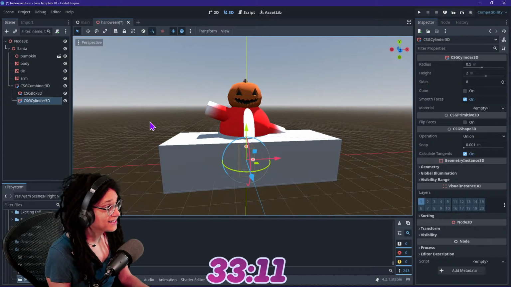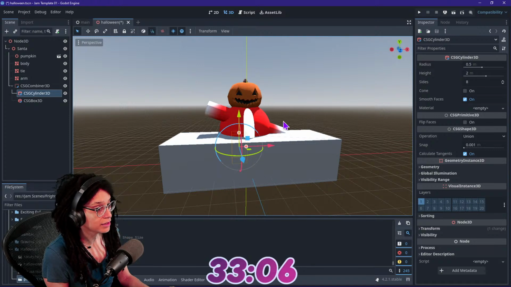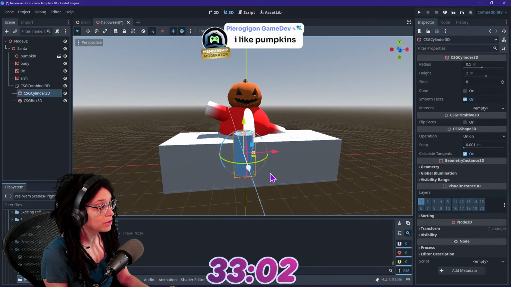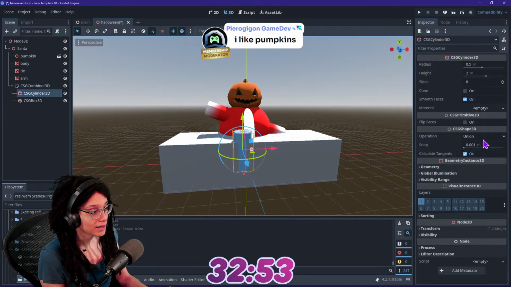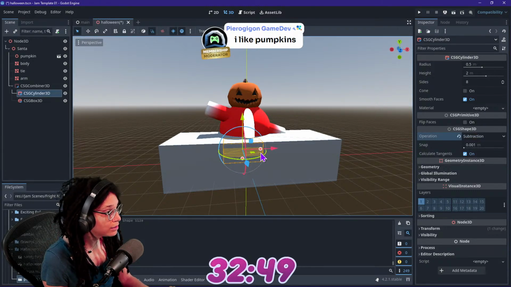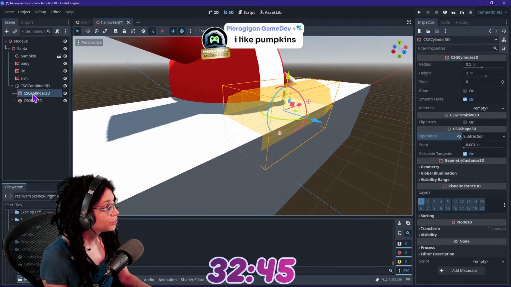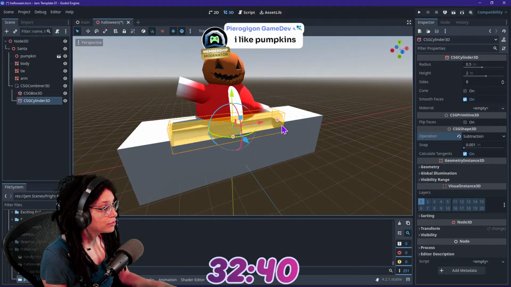What if we get a cylinder? And I put this in here. You like the pumpkins? Thanks, Pierogi. This pumpkin, well, I didn't make this pumpkin. This was actually made by Pixel Tuner. Pixel Tuner joined in one of these jams and made some assets for one of my creations. So, yeah, I figured it would be well used here today. Cool. Do I need to put this below it? Yes, I do. And then drag this up.